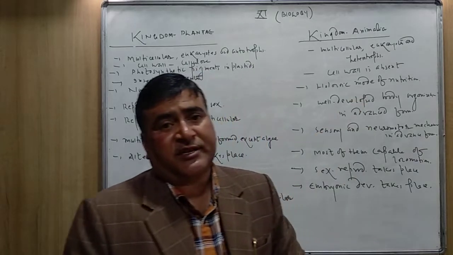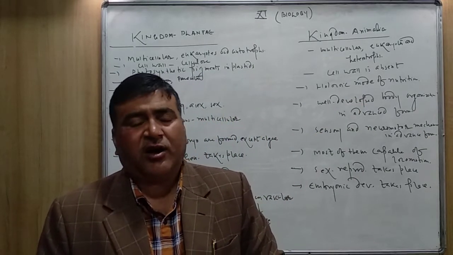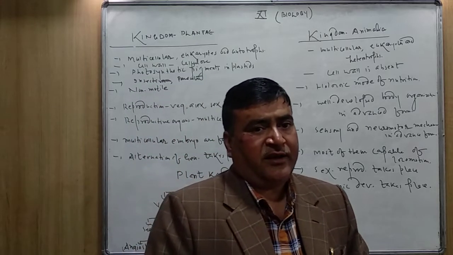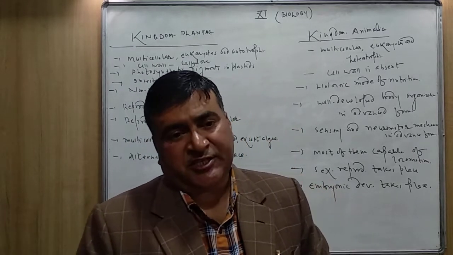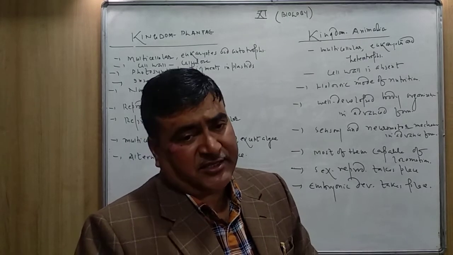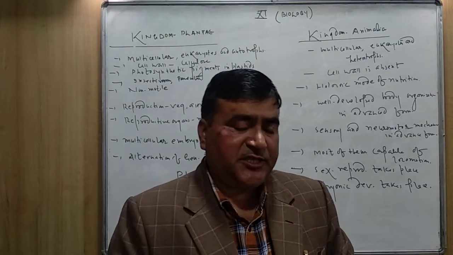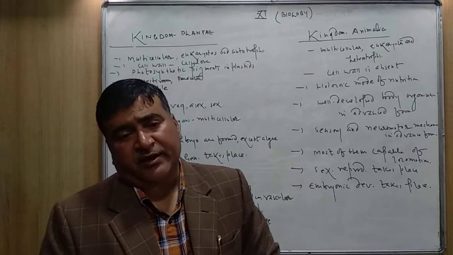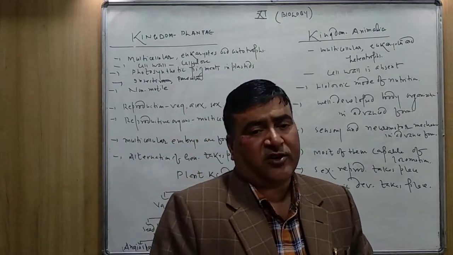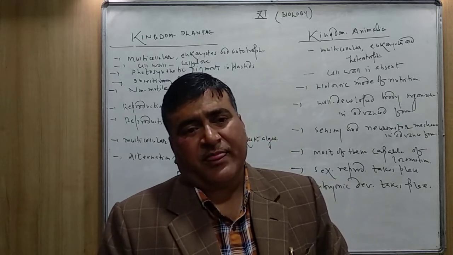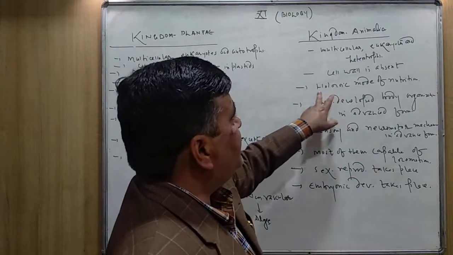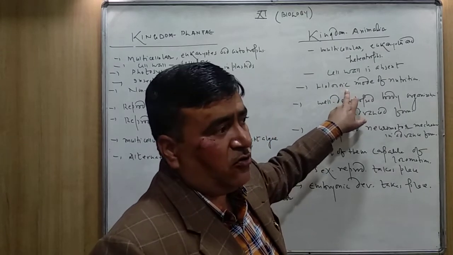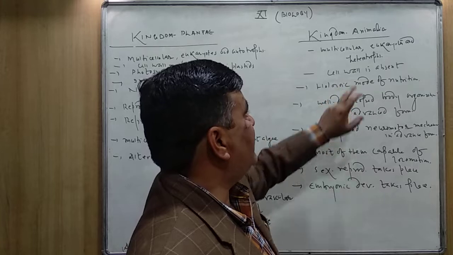The mode of nutrition is holozoic. All the animals take the food from outside, then they ingest, digest, the digested food is absorbed, then it is utilized, that is called assimilation. So the mode of nutrition is mainly holozoic. What kind of nutrition do we also perform? Holozoic. It is a type of heterotrophic mode of nutrition.